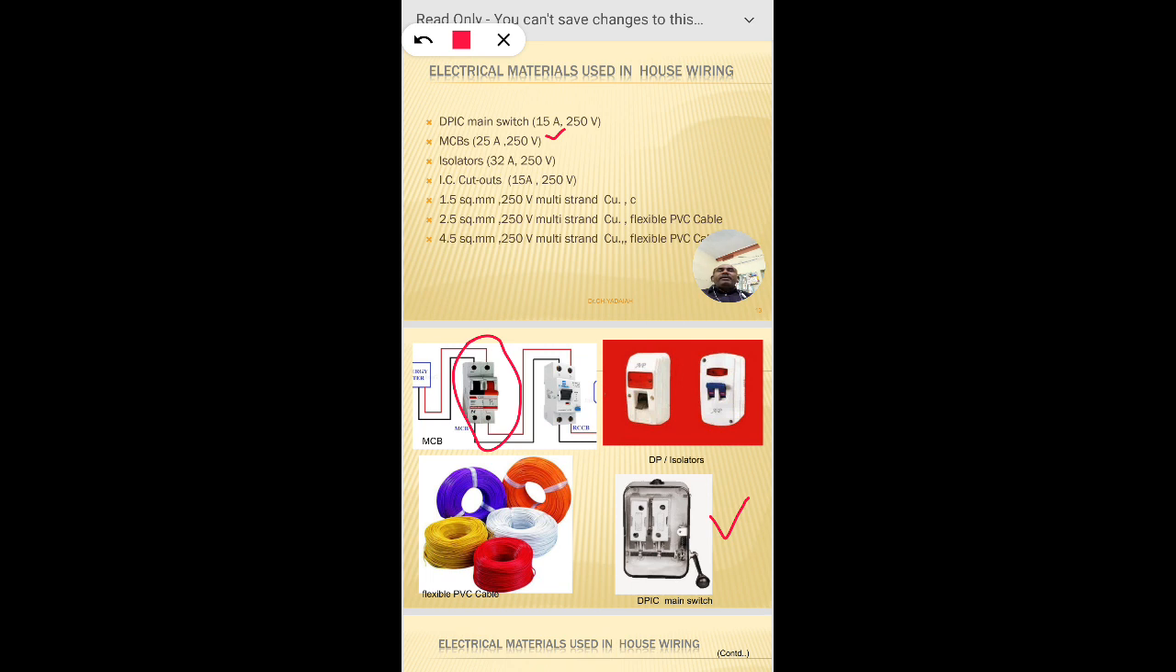Whereas in the kitkat fuse, the rewirable fuse, if the fuse is blown, we have to use another fuse wire. Here, there is no need to replace the fuse wire. There is a different mechanical arrangement. It is accurate and safe.